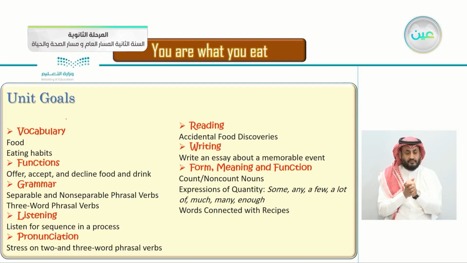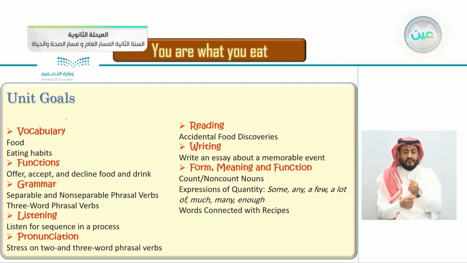So the vocabulary: food and eating habits. The functions: offer, accept and decline food and drink, how to offer food, accept food and decline food. The grammar: separable and non-separable phrasal verbs, three-word phrasal verbs. Listening: listen for sequence in process. Pronunciation: stress on two- and three-word phrasal verbs. Reading: accidental food discoveries. This is interesting here. Writing: write an essay about a memorable event.